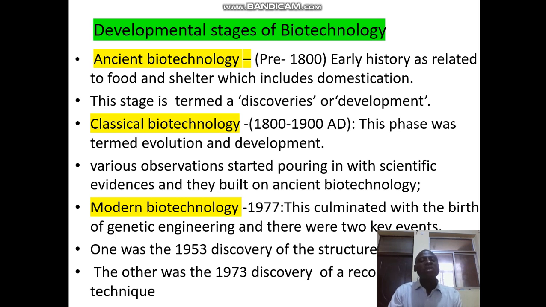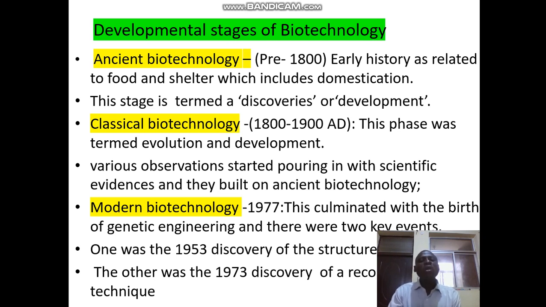Another developmental stage of biotechnology is classical biotechnology. This one takes place between 1800 to 1900. This phase was a time of evolution and development. Various observations started pouring in with scientific evidence, and they built on ancient biotechnology.